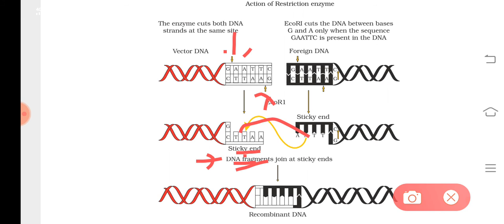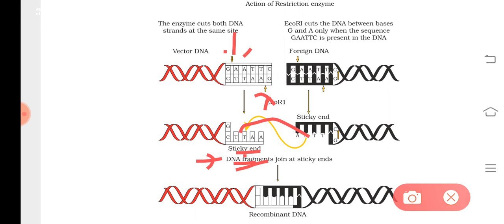so it can easily come and join by complementarity. In this way, when restriction endonucleases cut the palindromic sequences, they produce sticky ends, so that when they come close to each other by simple complementarity, these ends will get joined. So this is the advantage of restriction endonucleases: they produce sticky ends.